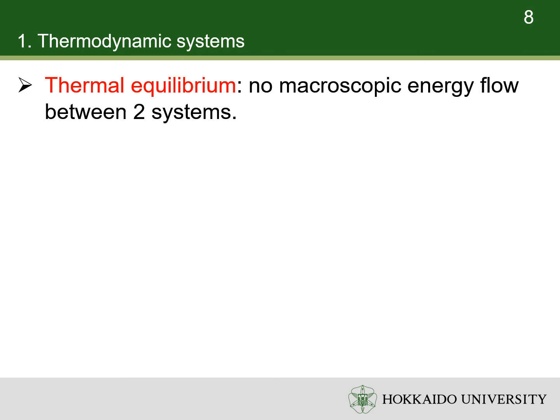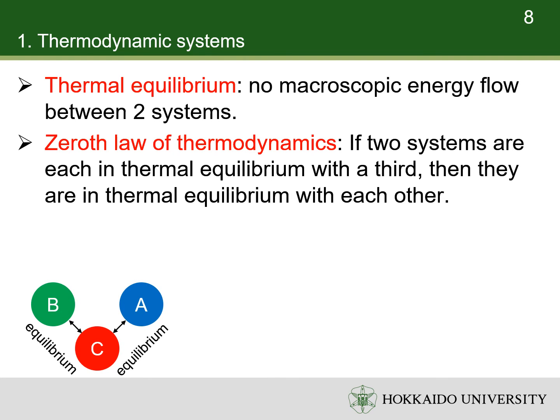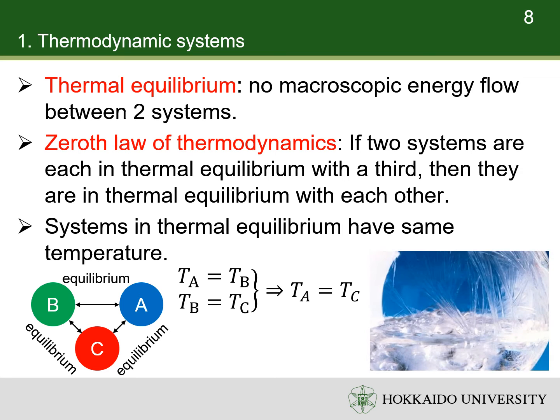If there is no macroscopic energy flow between two systems, they are in thermal equilibrium. The zeroth law of thermodynamics states that, if two systems are each in thermal equilibrium with a third, then they are in thermal equilibrium with each other. The zeroth law of thermodynamics can be understood in such a way. If system A and B have the same temperature, meanwhile, system B and C have the same temperature, then system A and C have the same temperature. For example, water, ice, and water vapor at the triple point are in thermal equilibrium with each other.